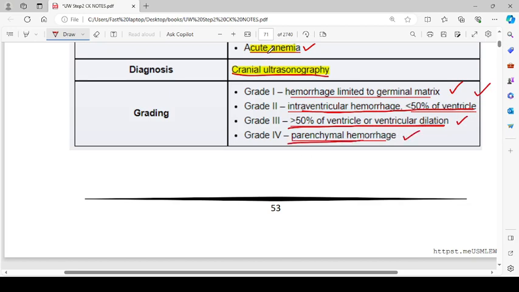Let me repeat them. Grade 1 is hemorrhage limited to the germinal matrix. Grade 2 is intraventricular hemorrhage, less than 50% of the ventricle. Grade 3 is more than 50% of the ventricle or ventricular dilation, and grade 4 is parenchymal hemorrhage.